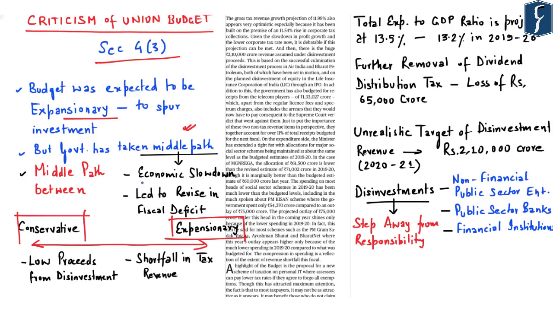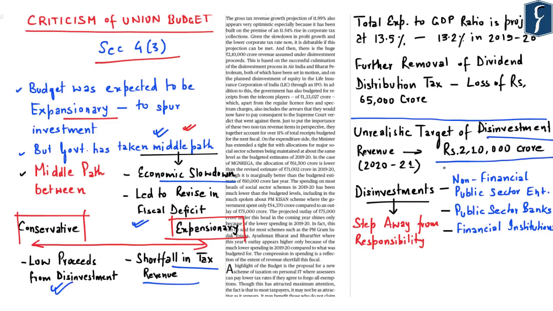So in this regard, both the article as well as the editorial mentioned that the government chose to take a middle path with respect to the Union Budget because of the economic slowdown, as it led to a revision in the fiscal deficit target, also because there was a shortfall in tax revenue, low proceeds from disinvestment, and also unrealistic targets set by the government with respect to disinvestment, which the government has set at rupees 2,10,000 crore for the year 2020-21.